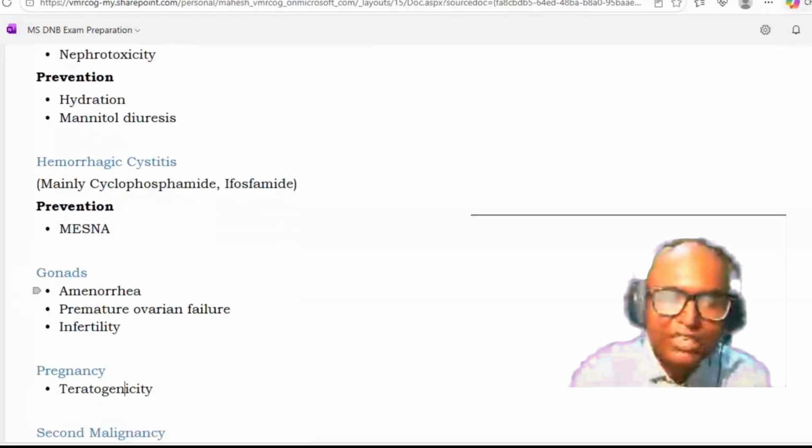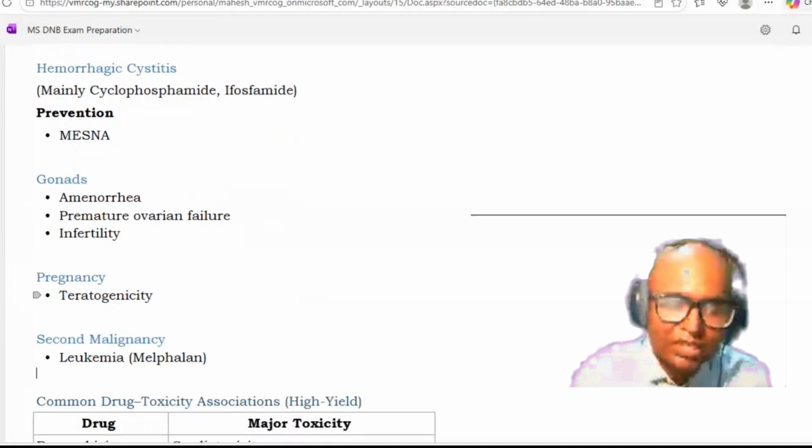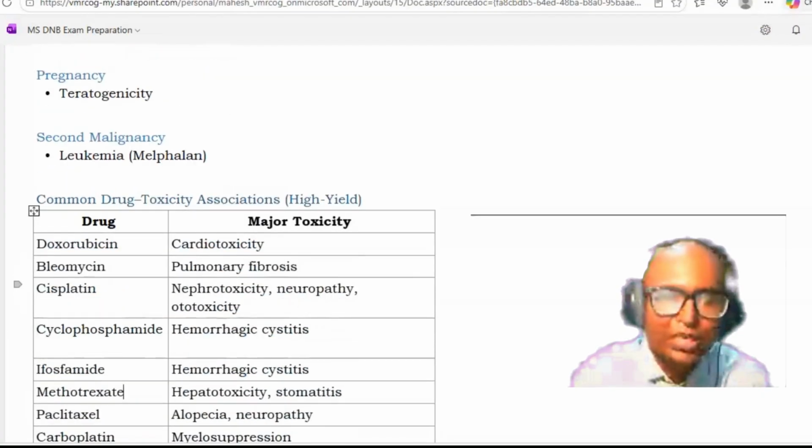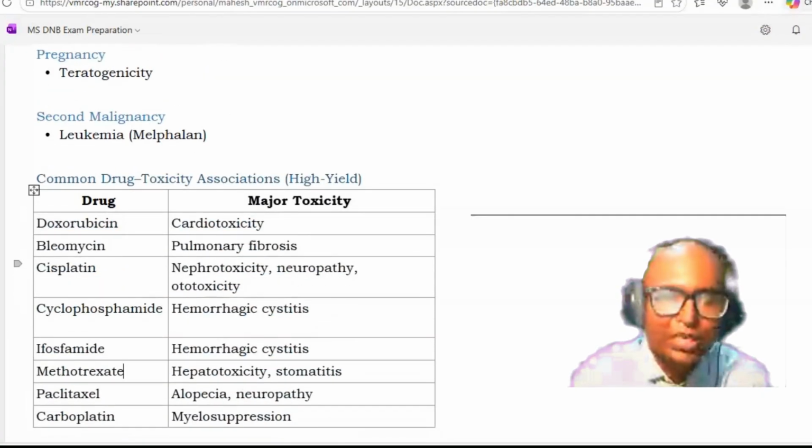Okay, on gonads, what is the effect of the chemotherapy? There can be amenorrhea, premature ovarian failure, infertility. If there is a pregnancy, there can be teratogenicity, and there can be second malignancy, especially with melphalan, there can be leukemia.